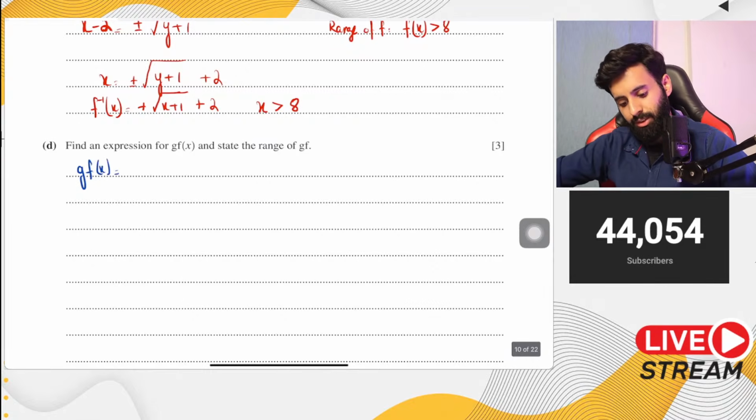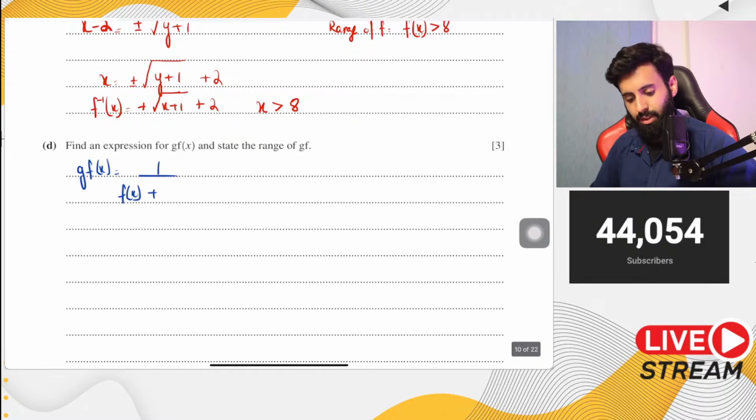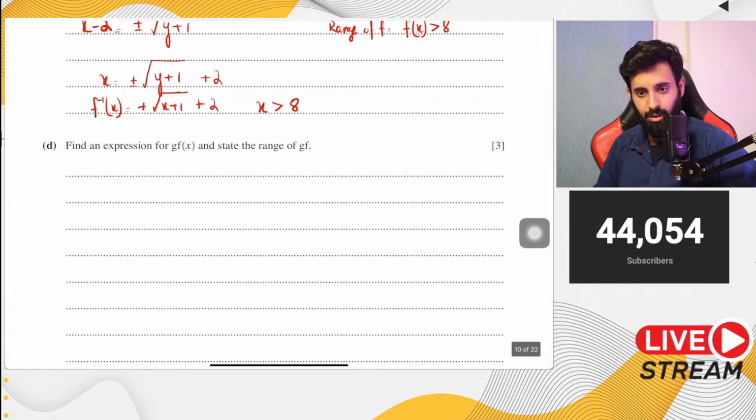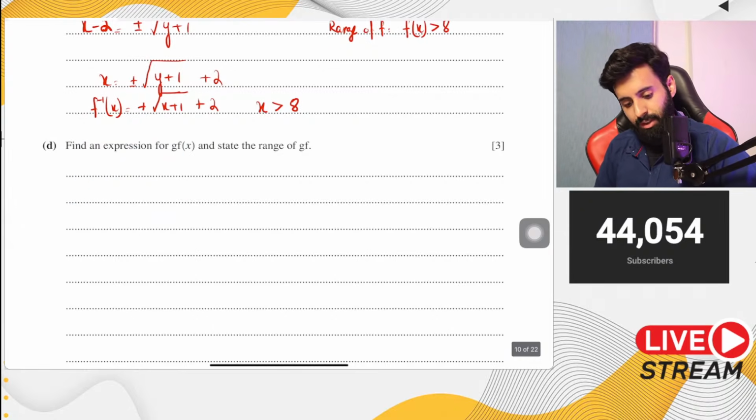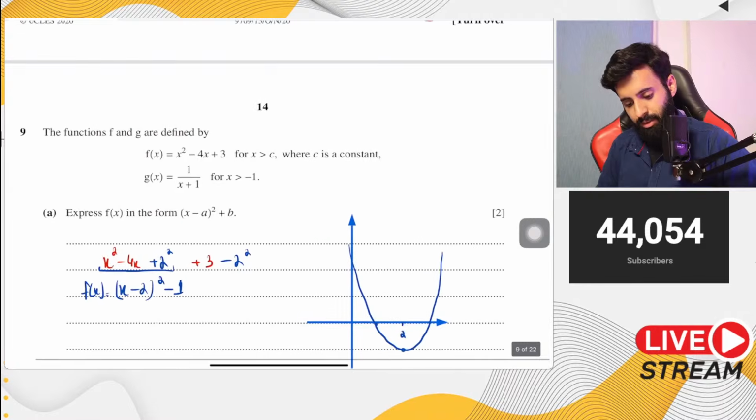Now, first of all, g of f of x basically means this. It means 1 upon f of x plus... Actually, first of all, let me write down the function. So first of all, let's write down g of x, which is equal to 1 over x plus 1. Let me make sure of that. Yeah, it's 1 over x plus 1.